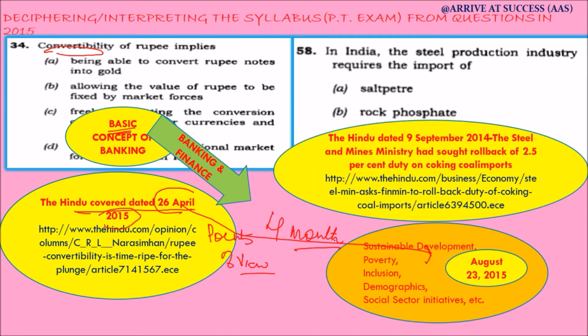The next question relates to the steel production industry in India, and it is related to the industry topic, and the Hindu covered this topic on 9th September 2014. So it was very much in news around a year before the date of examination.